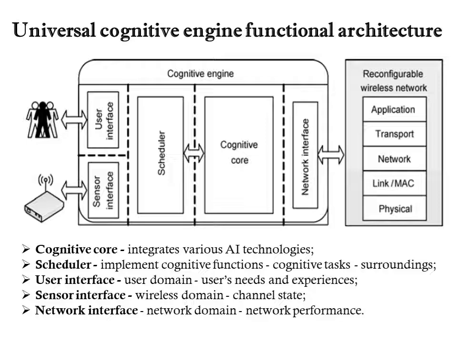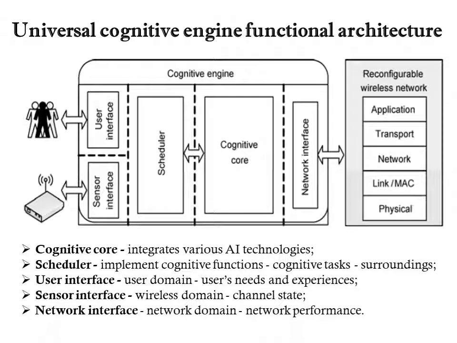Next, the user interface provides information about the user domain such as user's needs and experiences. Then the sensor interface collects information about the wireless domain like channel state. And at last, the network interface obtains information about the network domain such as network performance.